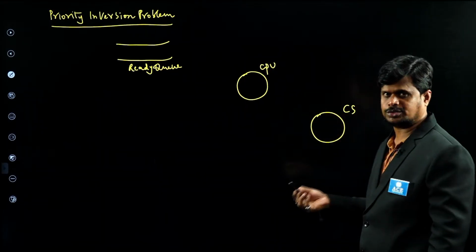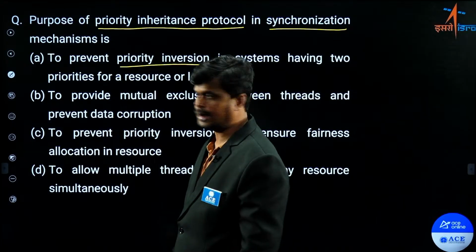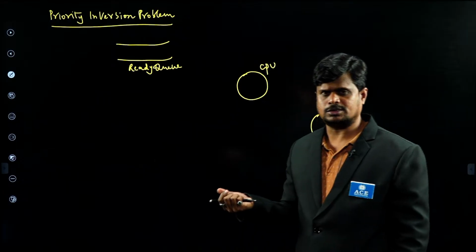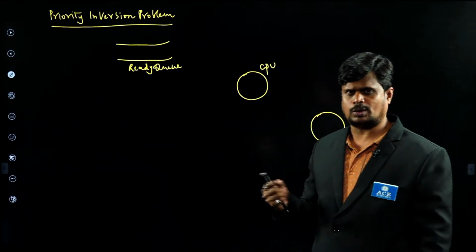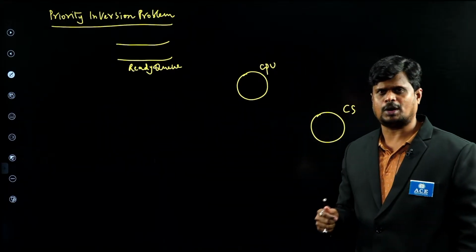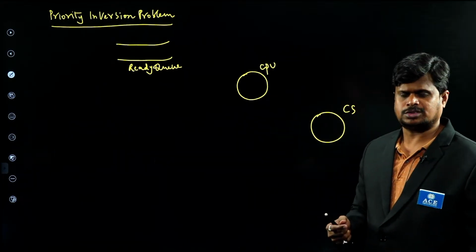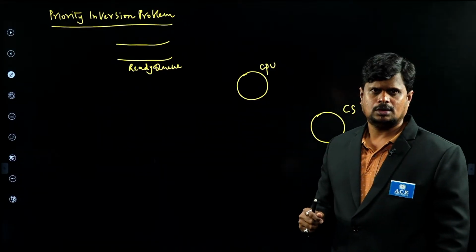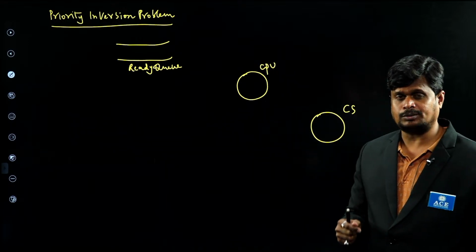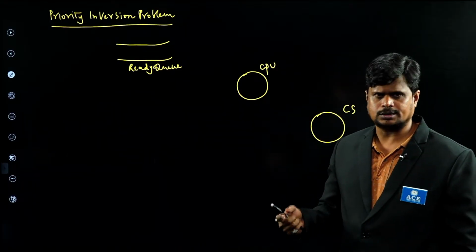You know that according to the process synchronization concept, inter-process synchronization, a process is divided into two parts. One is called the critical section part, another one is called the remainder section part. And according to the critical section problem statement, a system contains n number of processes and every process has its own critical section and remainder section, but the important feature of that system is that only one process is allowed to enter into the critical section at any point of time. That is your critical section problem.